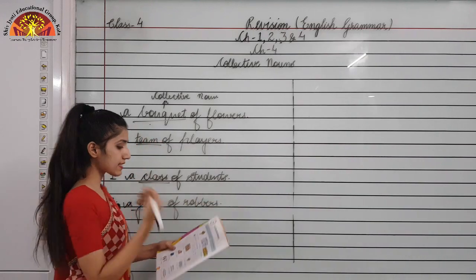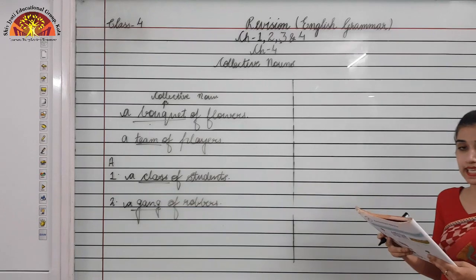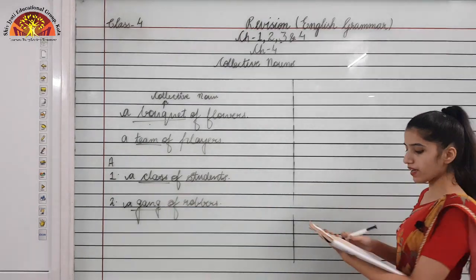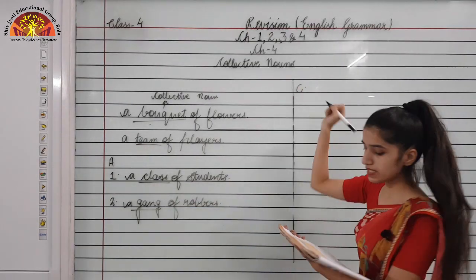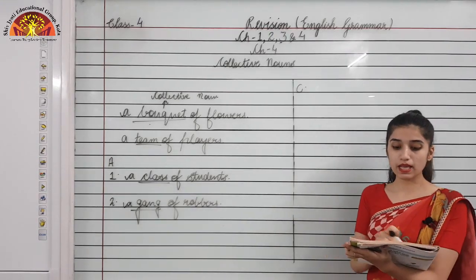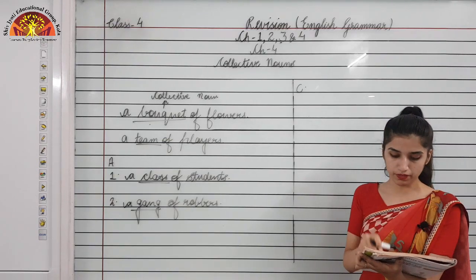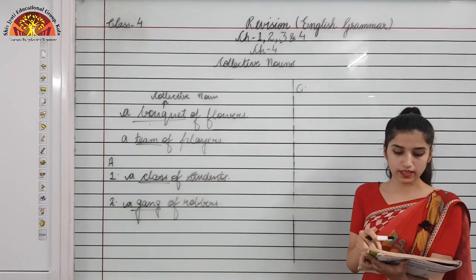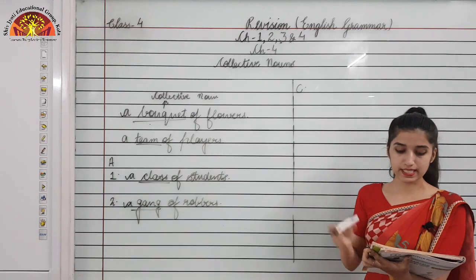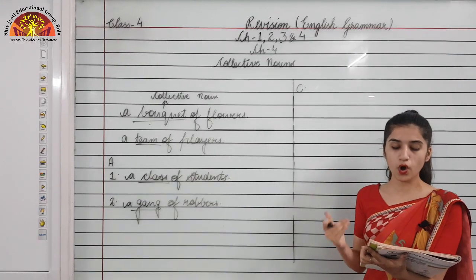Now moving to the next exercise of this chapter, that is exercise number C. Fill in the blanks with appropriate collective nouns. Some collective nouns are already given in the box, that is crew, collection, herd, bundle, team, pack, swarm or committee.